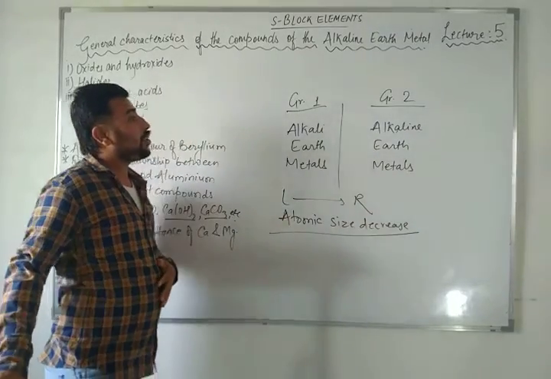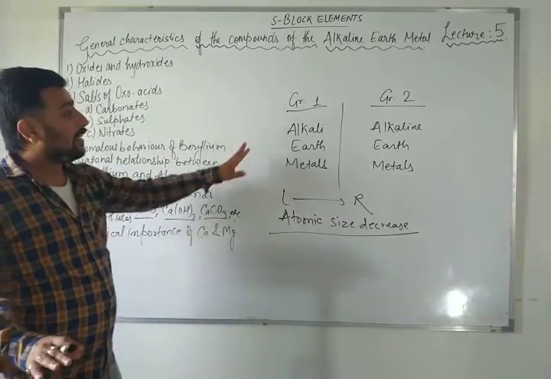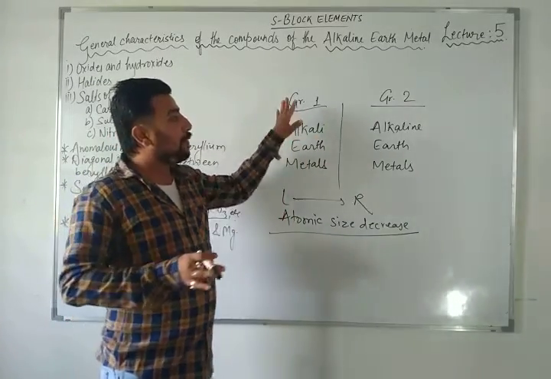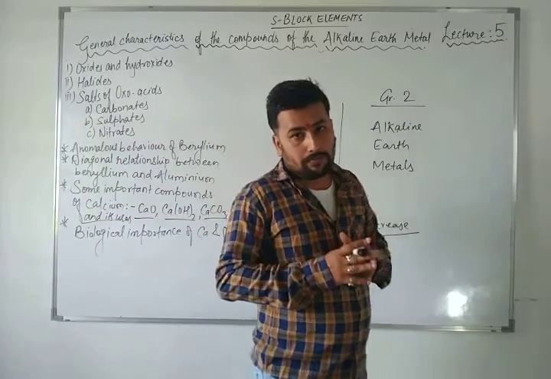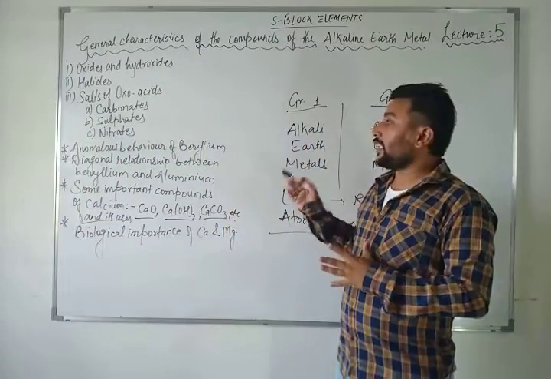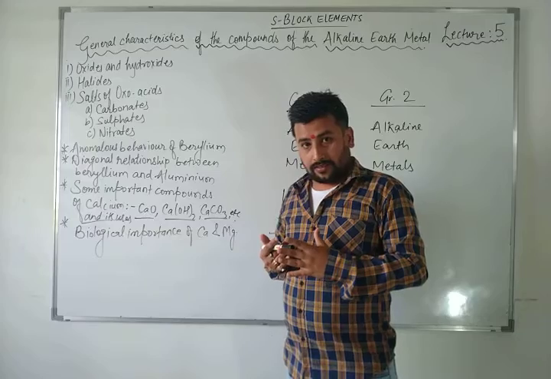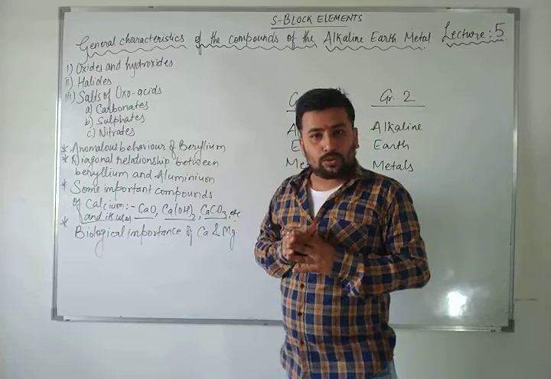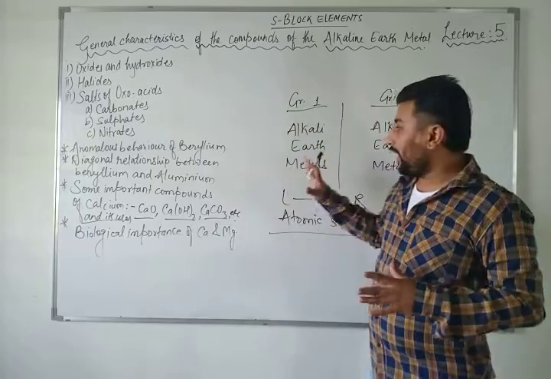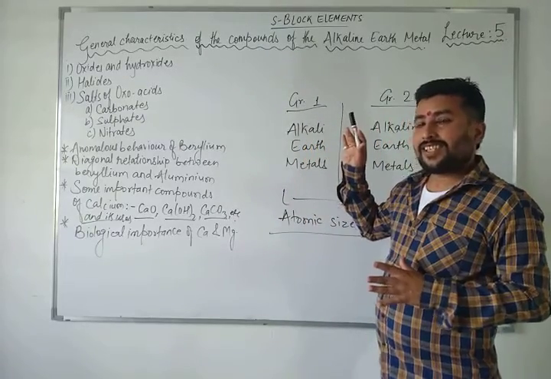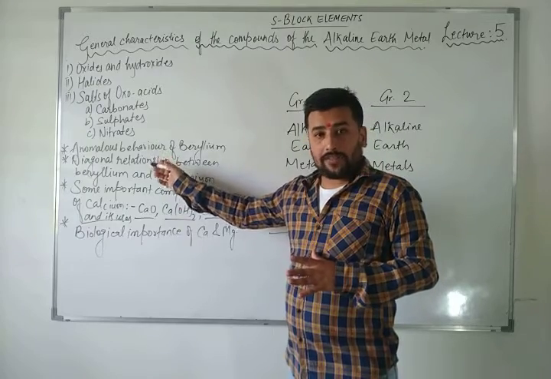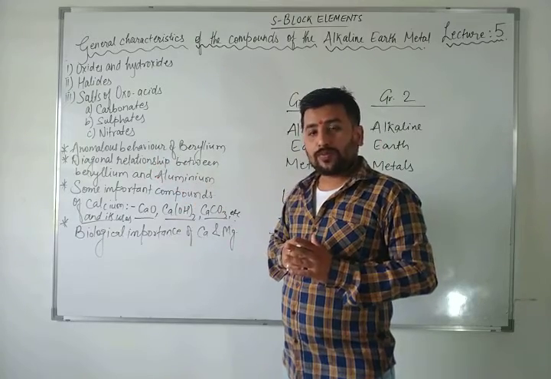The things which we have studied for group number 1, from lithium to cesium, will be similar for beryllium to barium. There, lithium was showing anomalous property and anomalous behavior; here beryllium will show it.